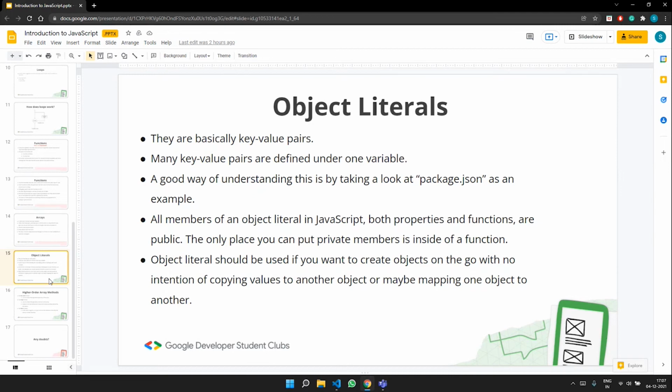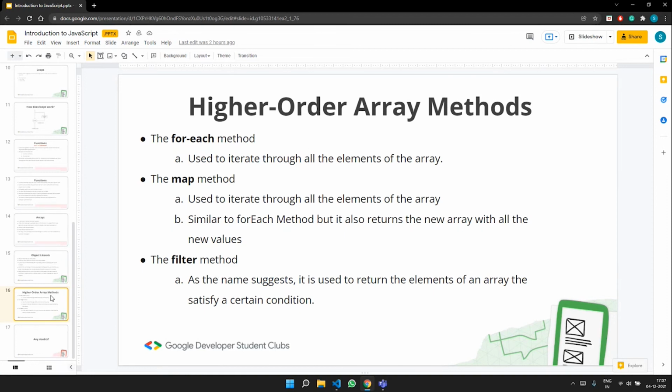And after this, we have higher order array methods. Higher order array methods are basically of three types, which are forEach method, map method, and filter method. The forEach method is basically used to iterate through all the elements of the array.